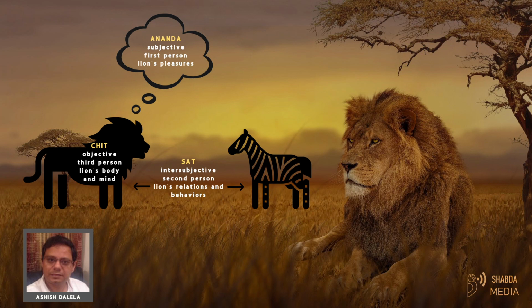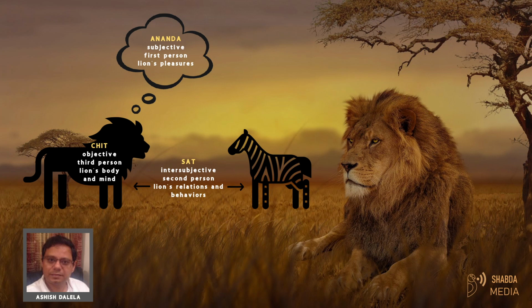So the same person is known by other people, but each time this knowledge is different because the knowledge is dependent upon pairwise relationships. The knowledge is unique to the pairwise relationship. Unlike feelings which are totally private to a person, the relationships are intersubjective but not public because they are in a pairwise relationship. So we can call this the second person knowledge.